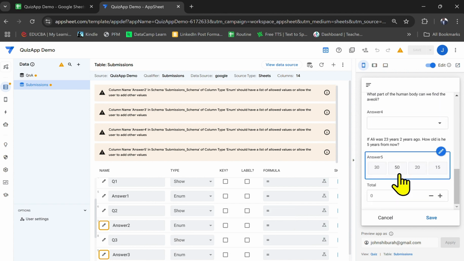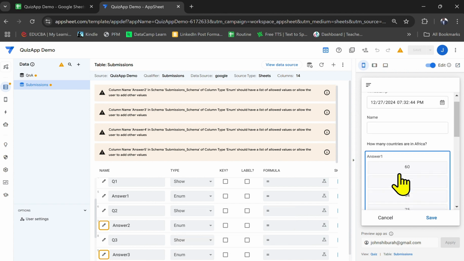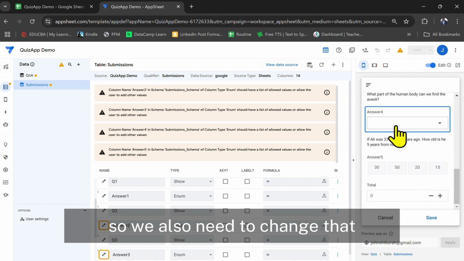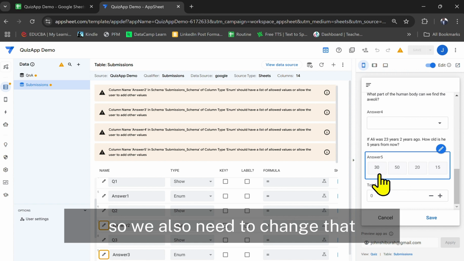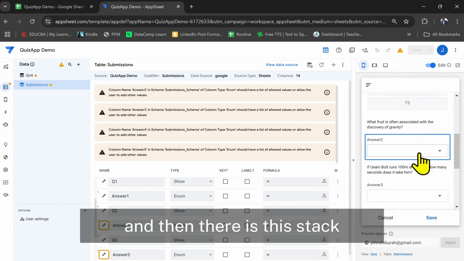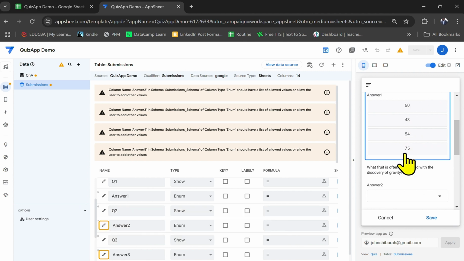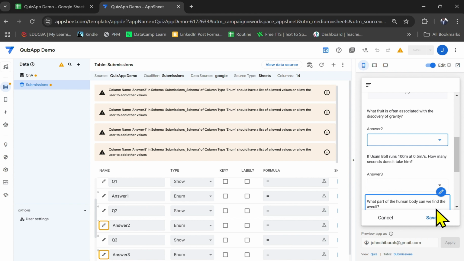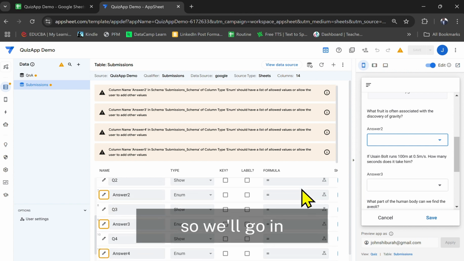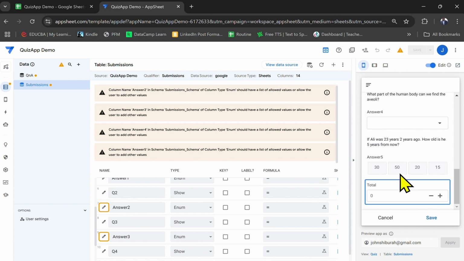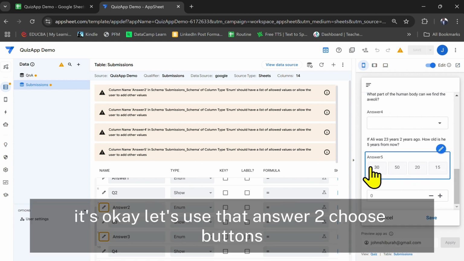Now, only this is arranged this way, so we also need to change that. So there is this format, right? And then there is the stack. So we'll go in. It's okay. So let's use that.